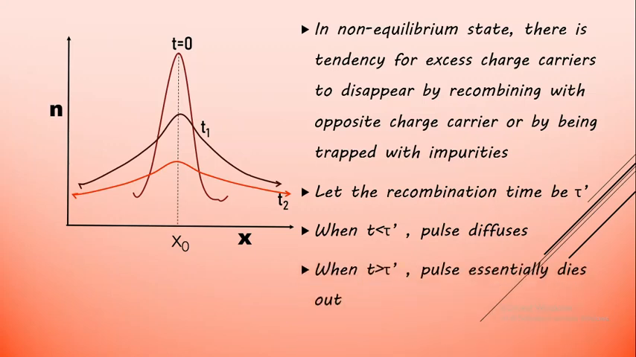And the second case is when time is greater than tau dash. Already the recombination is completed, which means there is no contribution to current. So when t is greater than the recombination time tau dash, the pulse will just die out. We can't observe diffusion because the diffusion has already occurred and the time has elapsed. So these are the two conditions based on which we can understand whether there is diffusion or not, based on the recombination time of the carrier.